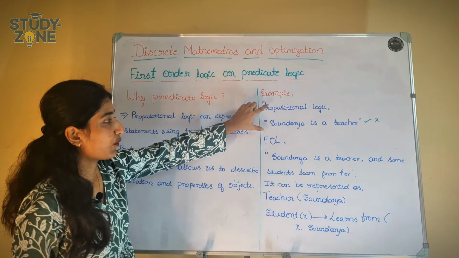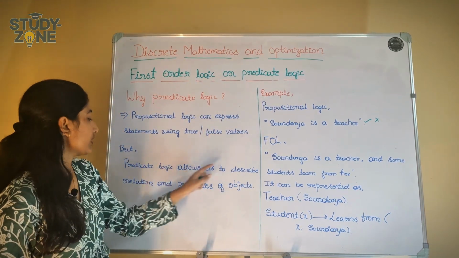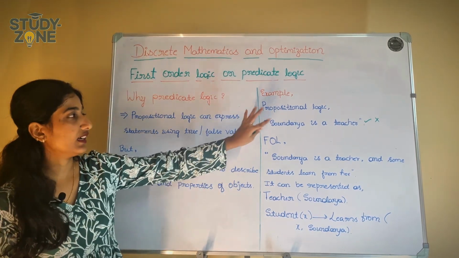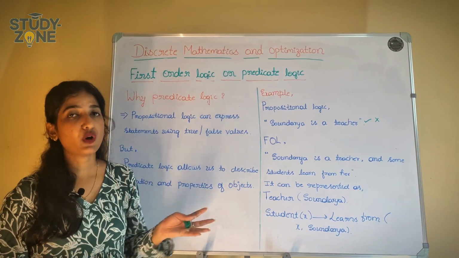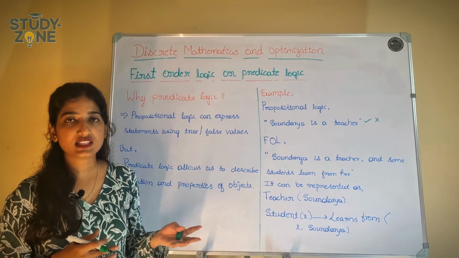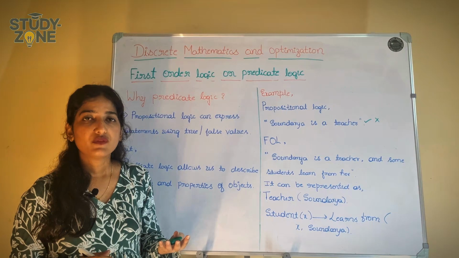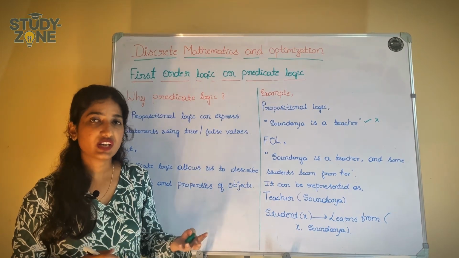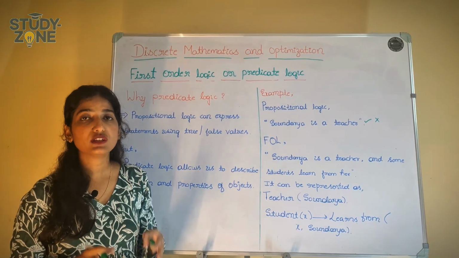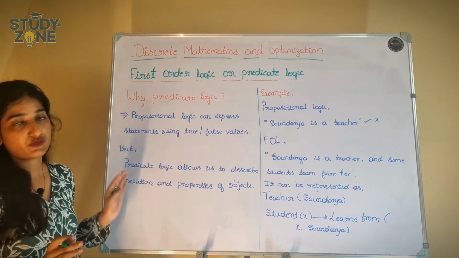So this is about propositional logic, but predicate logic allows us to describe relations and properties of objects. Here we can come to the conclusion of true or false using propositional logic. When there are complex statements, we can't say whether it is true or false. Or in grammar or English, we can't say only true or false for each and every sentence, right? We need more and more sentences that combine together to form one big sentence. So at those times we need predicate logic for sure.